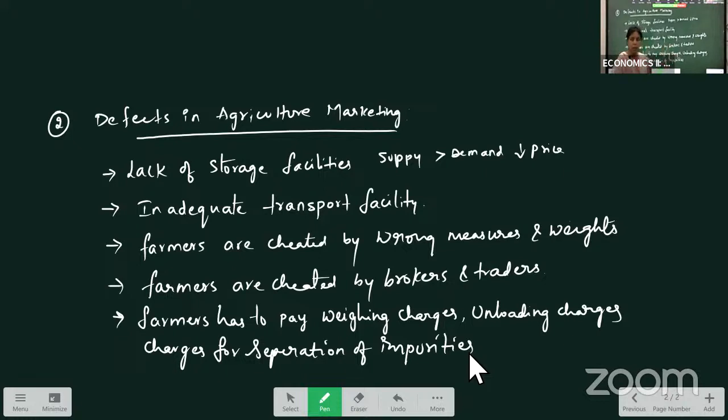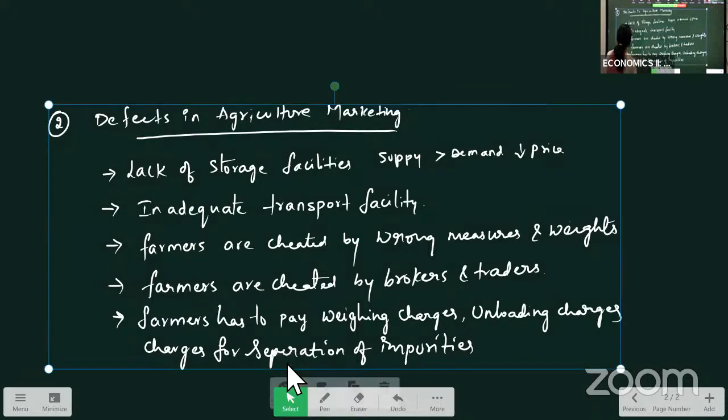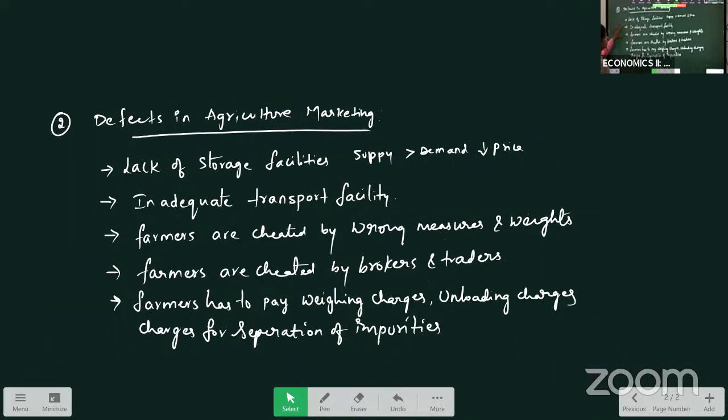Unloading charges, from one truck to another truck or to the market, have to be paid to the labor, and charges for separation of impurities have to be paid by the farmers, and other unspecified charges and all are the main problems in the marketing in Indian agriculture system.